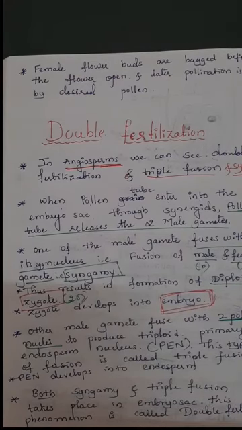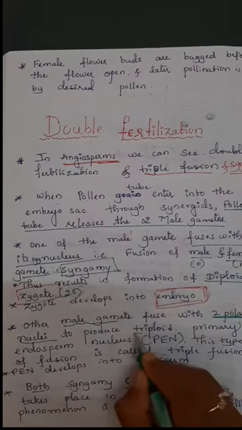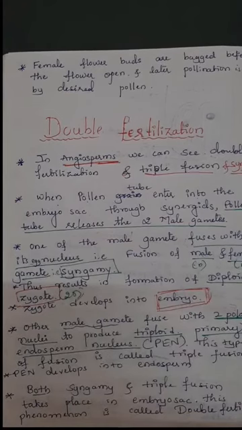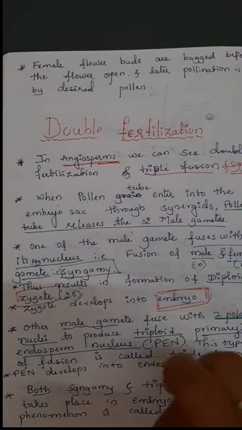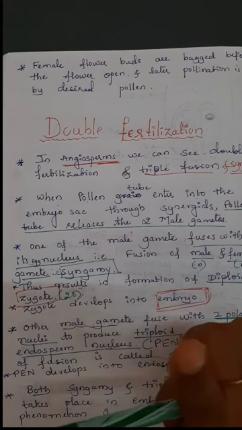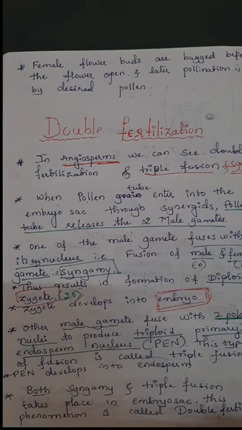The 2 nuclei which are present in the center of the embryo sac are fused with the other male gamete to produce a triploid primary endosperm nucleus. 2 polar nuclei plus 1 male gamete produce the triploid. Triploid means 3 haploids are fused to form a triploid.